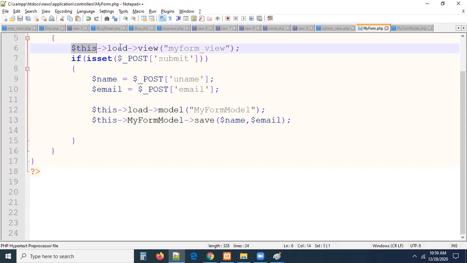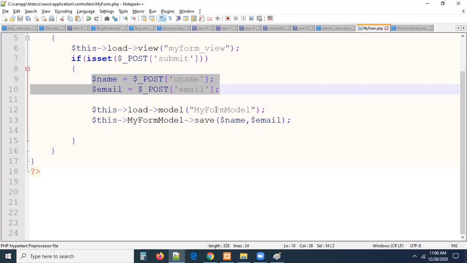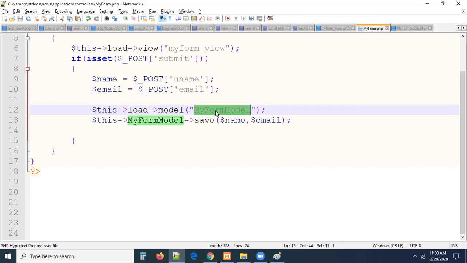So this is the controller. We are rendering the view. Once after that the form is submitted, this condition becomes true. We are collecting the data. After collecting the data, I am loading the model. Why should I load a model? Because the model is the responsible one to save or insert the data, to get the data, and so on. So we load the model.